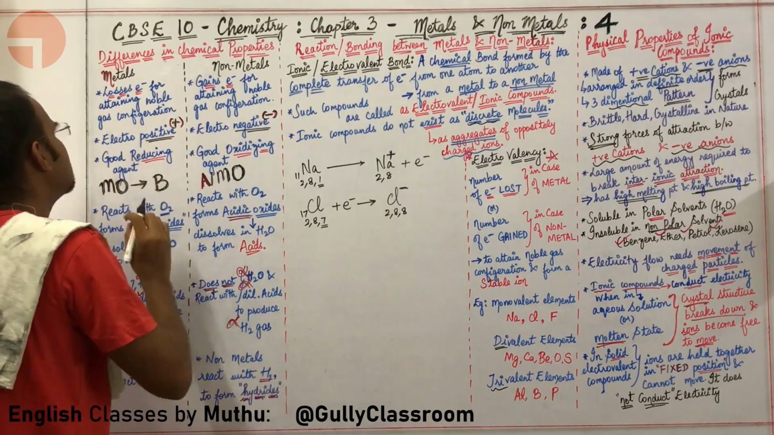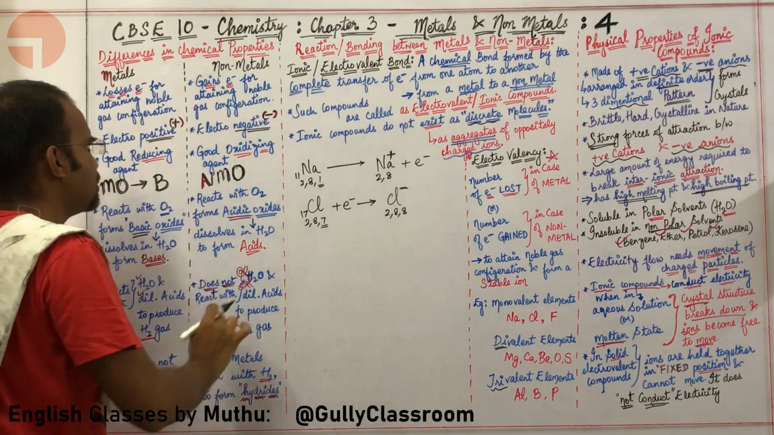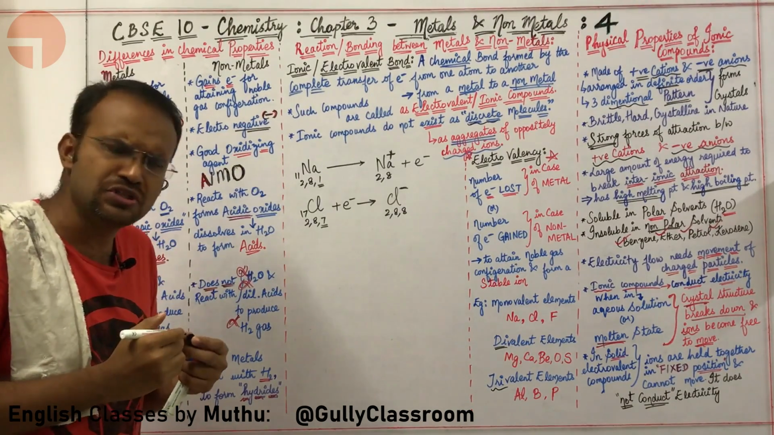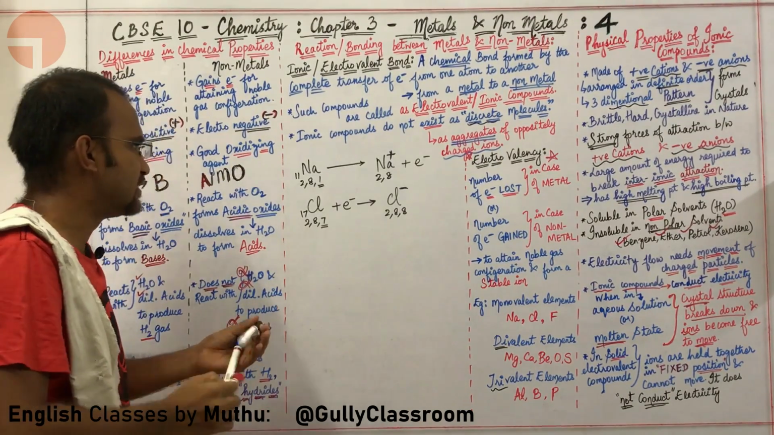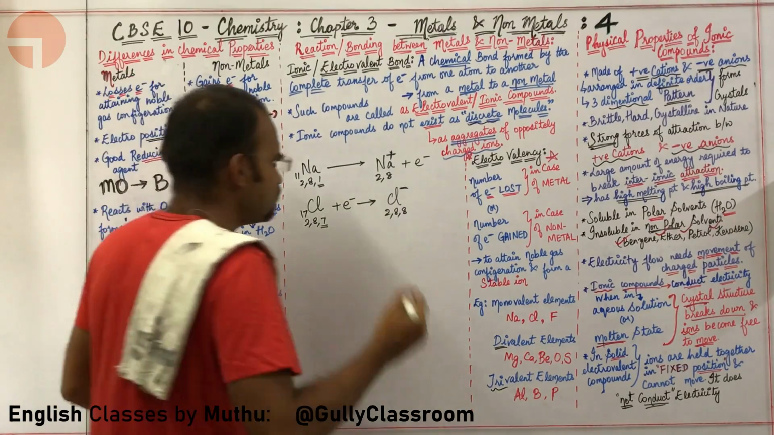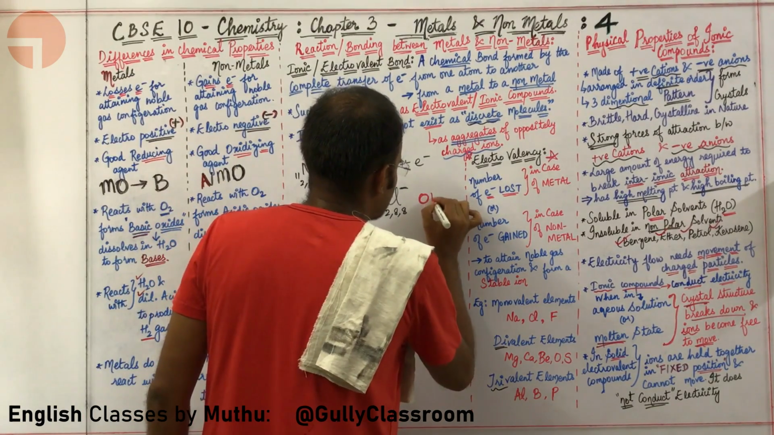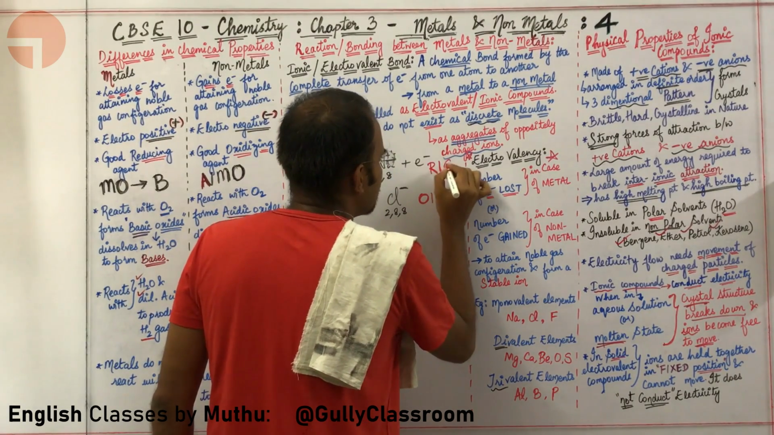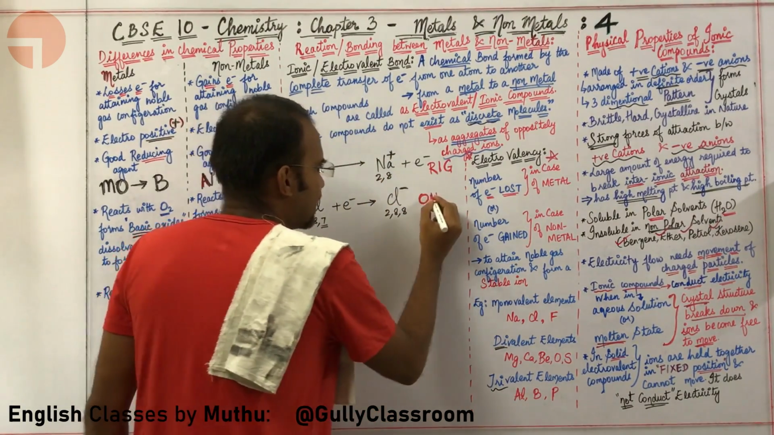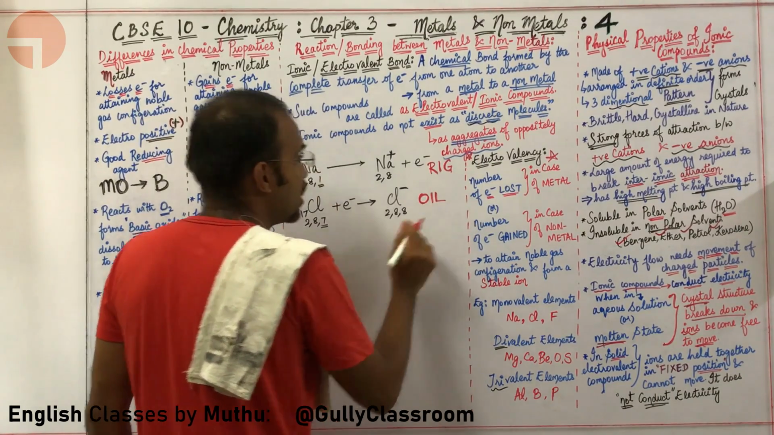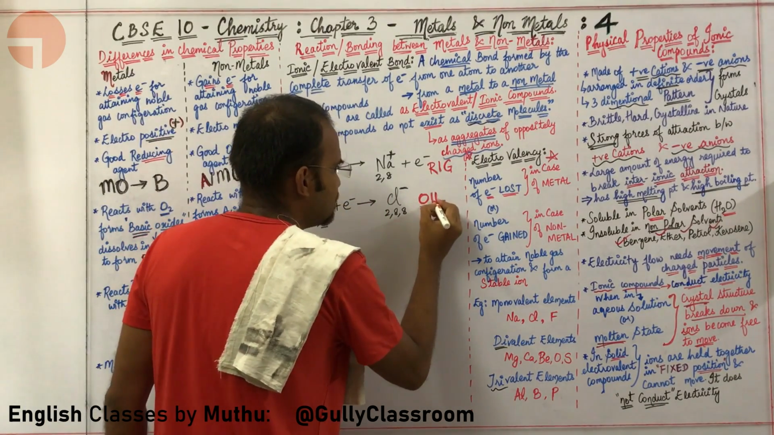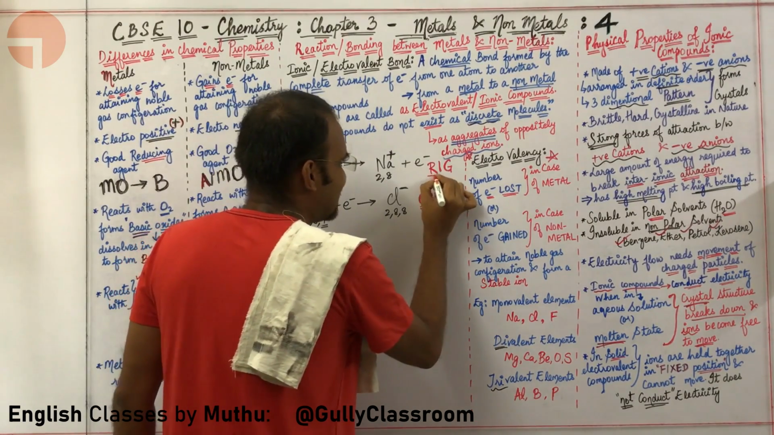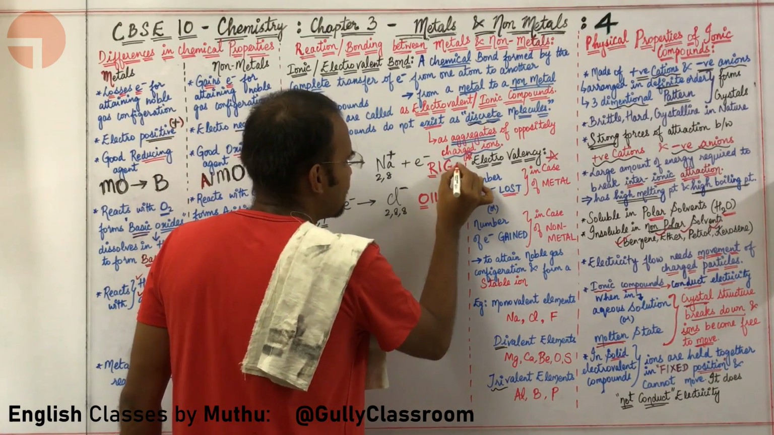Now, you have said that metals are good reducing agents and non-metals are good oxidizing agents. Please illustrate this with a couple of examples. Absolutely, Thangam. Let me write something interesting: OIL RIG. You can use this term to remember: Oxidation Is Loss of electrons, Reduction Is Gain of electrons.